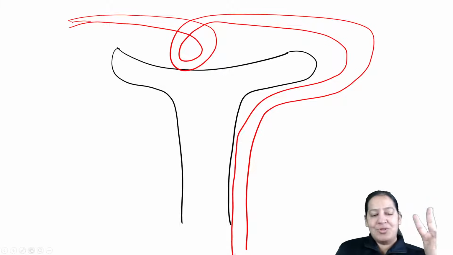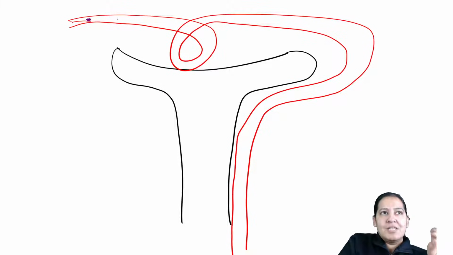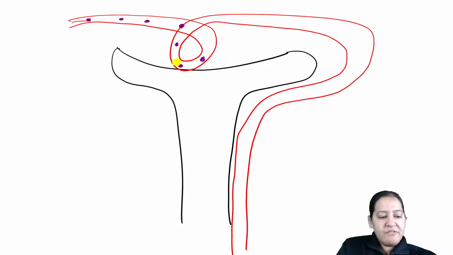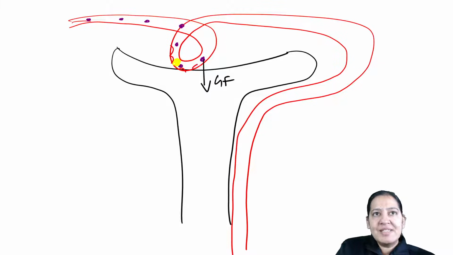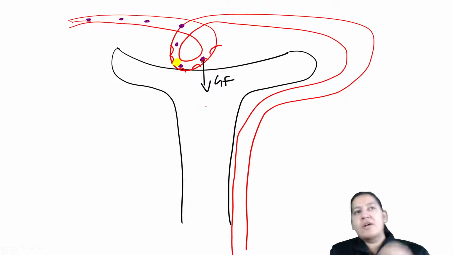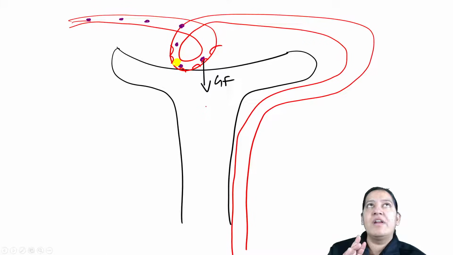So I will teach you two things here. The first step is glomerular filtration. Now purple is my drug. So this is my drug. It is coming here. Now the drug is present in two forms. This is the free drug and some of it is the bound drug. So I'm drawing both. One is free, one is bound. The first point is that only free drug will show glomerular filtration, bound will not because of the pore size. The free drug can cross the pores between the endothelial cells, bound will not cross those pores.